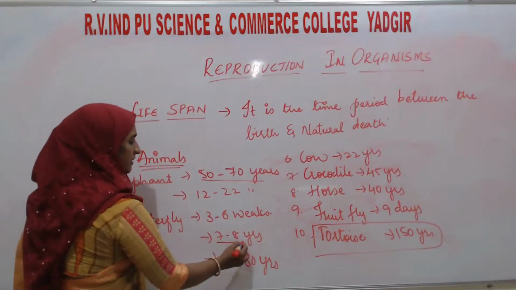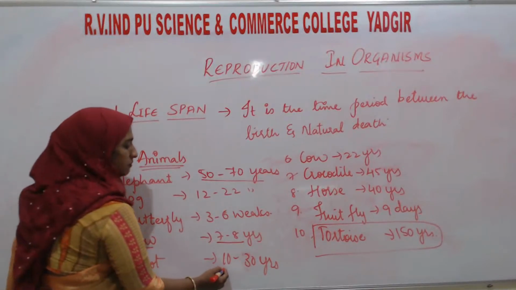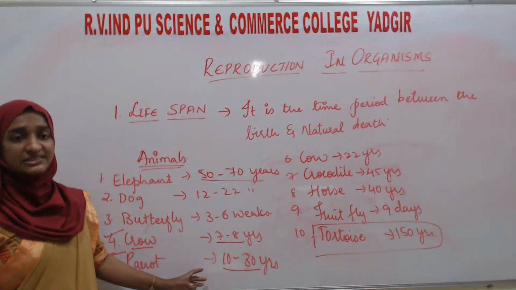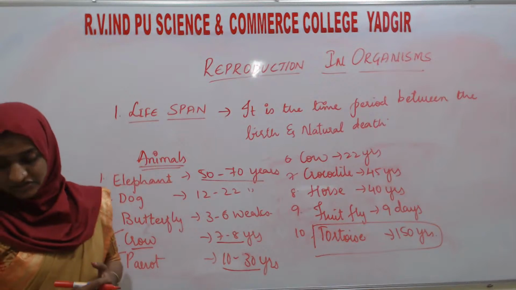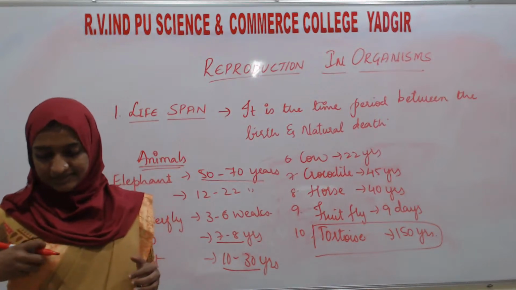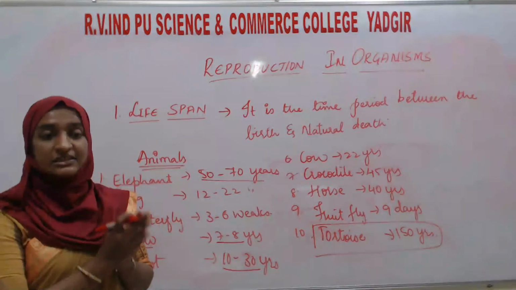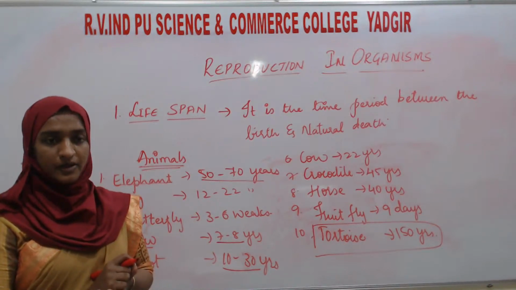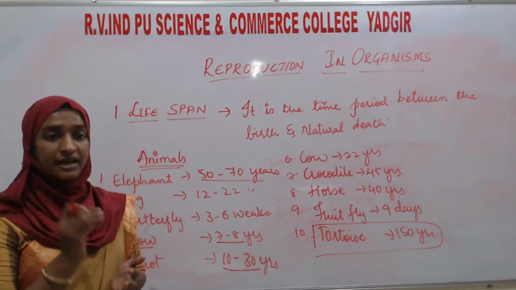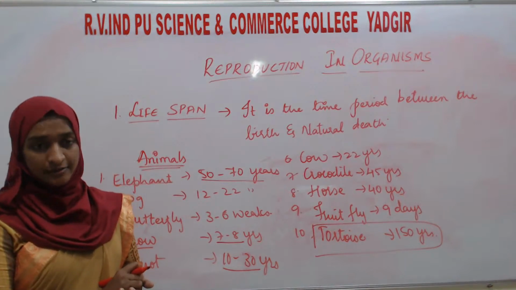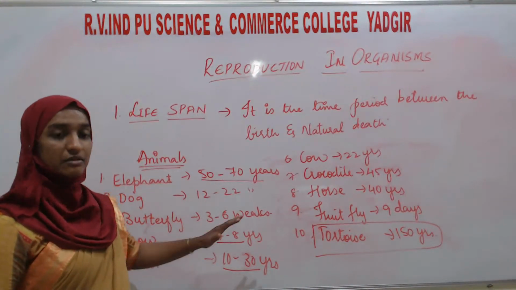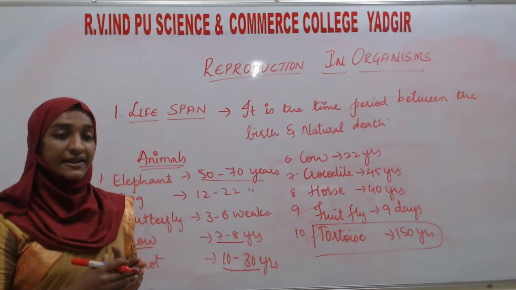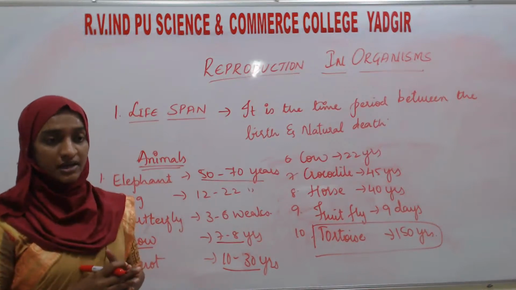Crow lifespan is 7 to 8 years, but the parrot lifespan is 10 to 30 years. Okay, so much difference is there. So why I am telling about these things means, their size, their structure, their organization is not related with the lifespan. Okay, lifespan is the birth to the natural death. Here, in the different types of animals, you can see the different lifespan. It will be variable in the different animals.